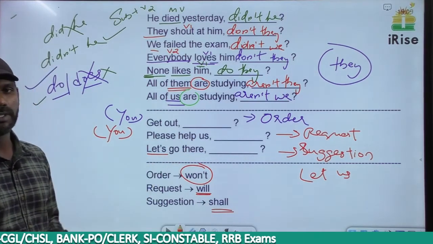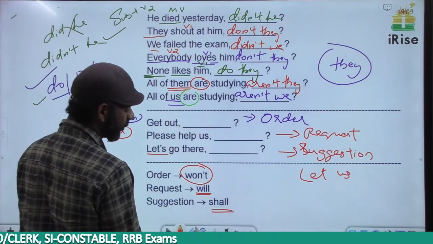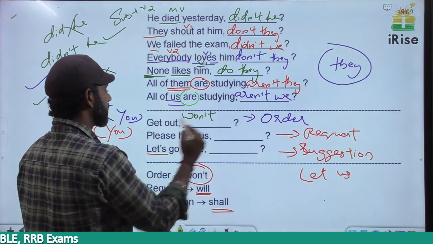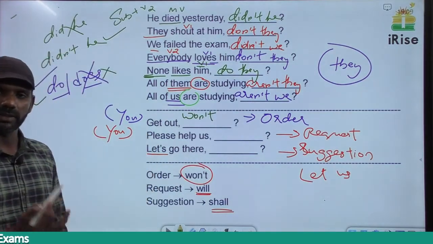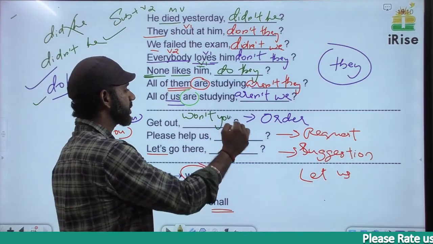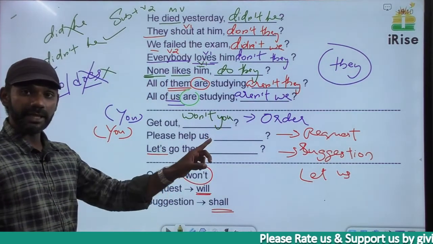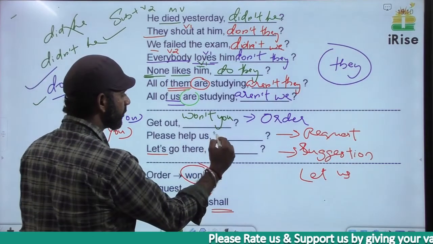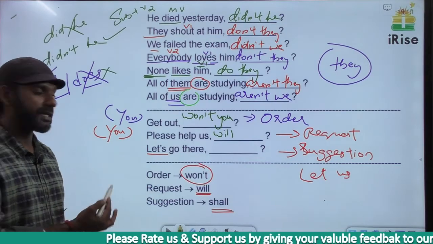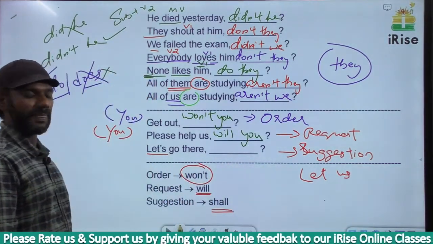Now come to the first one. Get out is an order, so in the tag we have to use won't. So undoubtedly it must be won't. The subject here is you, understood. Get out means you get out. The subject here is you, understood, so it must be won't you. Please help us is a request, so in the tag we have to use will. Please help us means you please help us. The subject here is you, understood, so it must be will you.